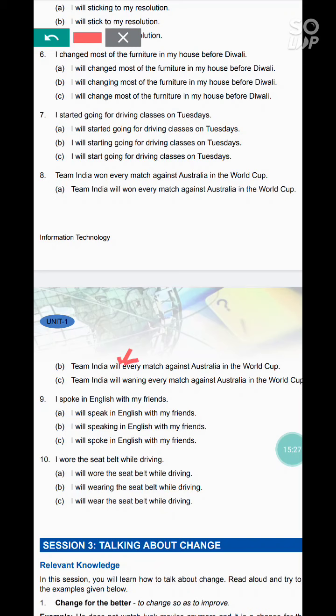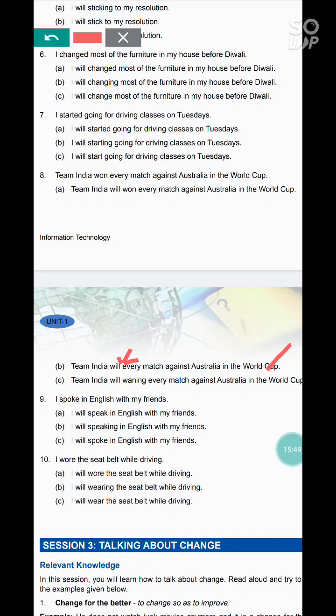One word is misprint, that is win. Team India will win every match against Australia in the World Cup. Team India will winning every match against Australia in the World Cup. So, as per rule, the correct answer is B. Team India will win every match against Australia in the World Cup.